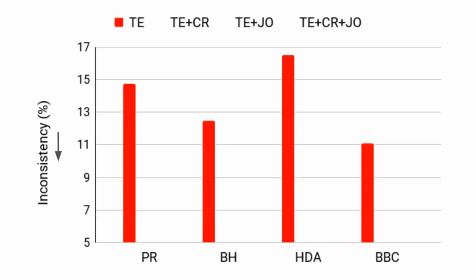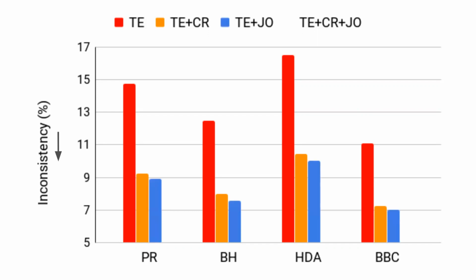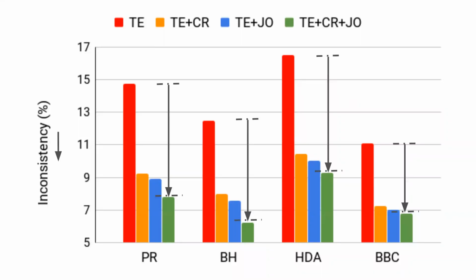The inconsistency is pretty harsh, around 11 to 15 or 16% in the original data sets. But when you include consistency regularization, you get within the margin of 11, and even sometimes 7 to 11. So there's a huge drop. The joint objective indirectly removes inconsistency, and removes it better than just imposing direct constraints because it trains better. Secondly, when you do everything together, you get the best inconsistency reduction. You get the most consistent model, and the inconsistency is bounded by 9 in all data sets. It's sometimes even less than 6 in some data sets like BH.